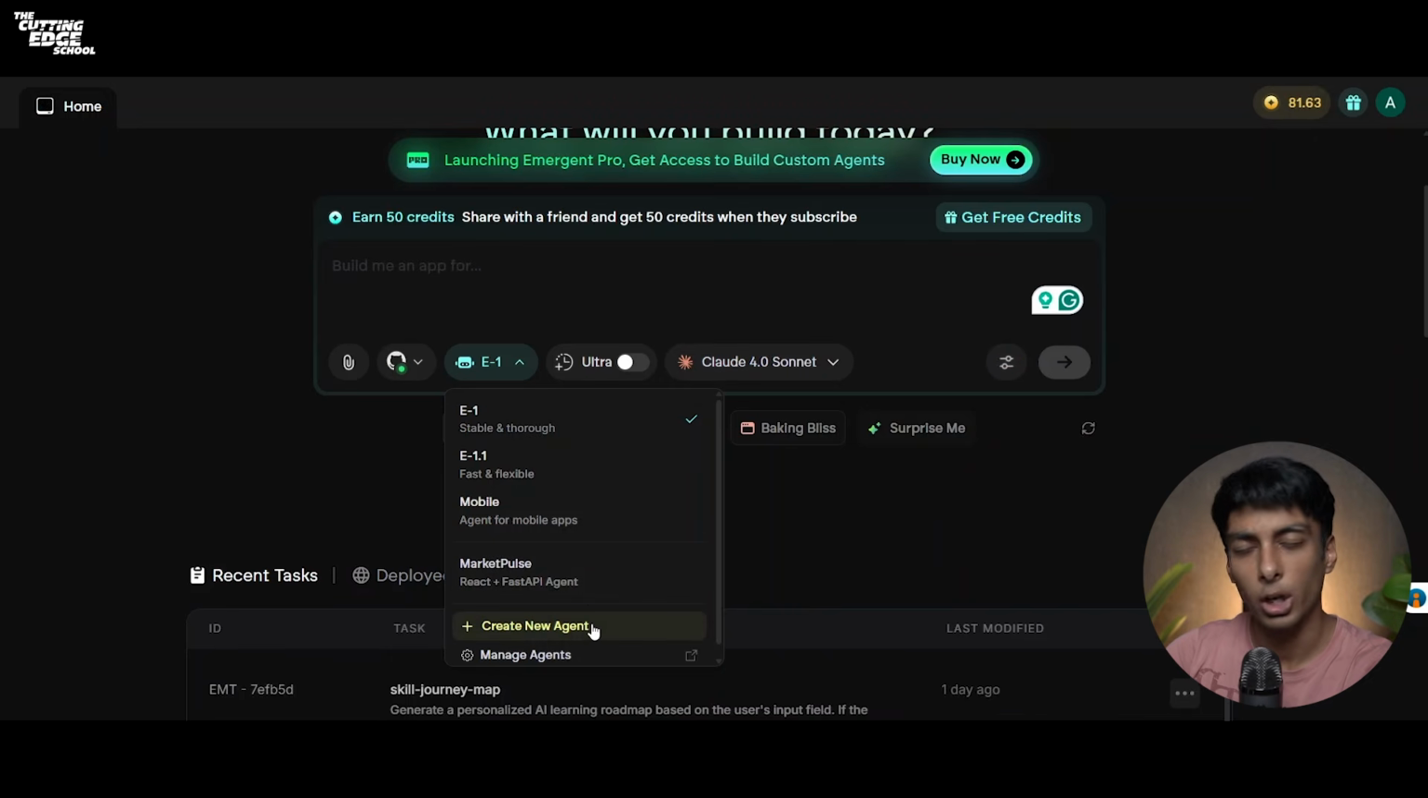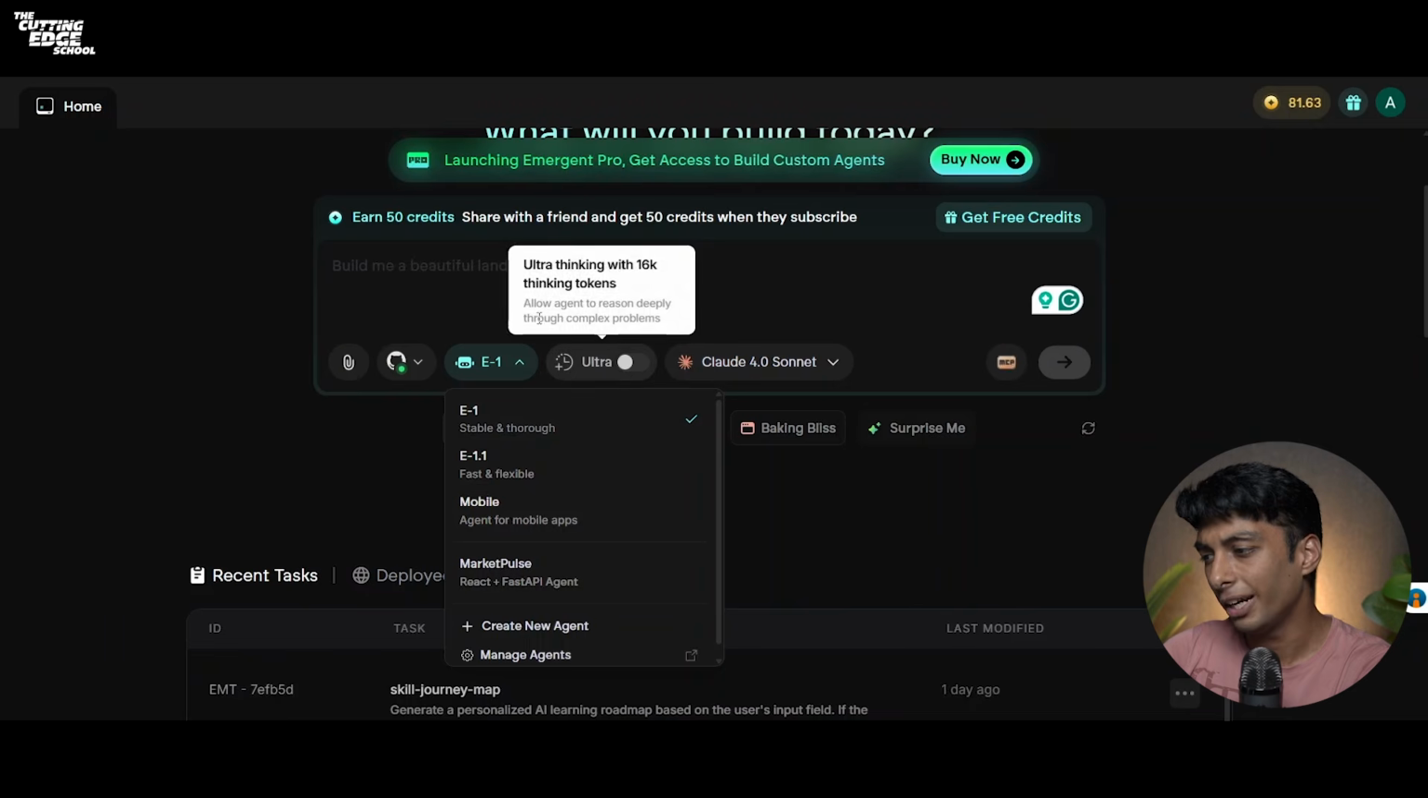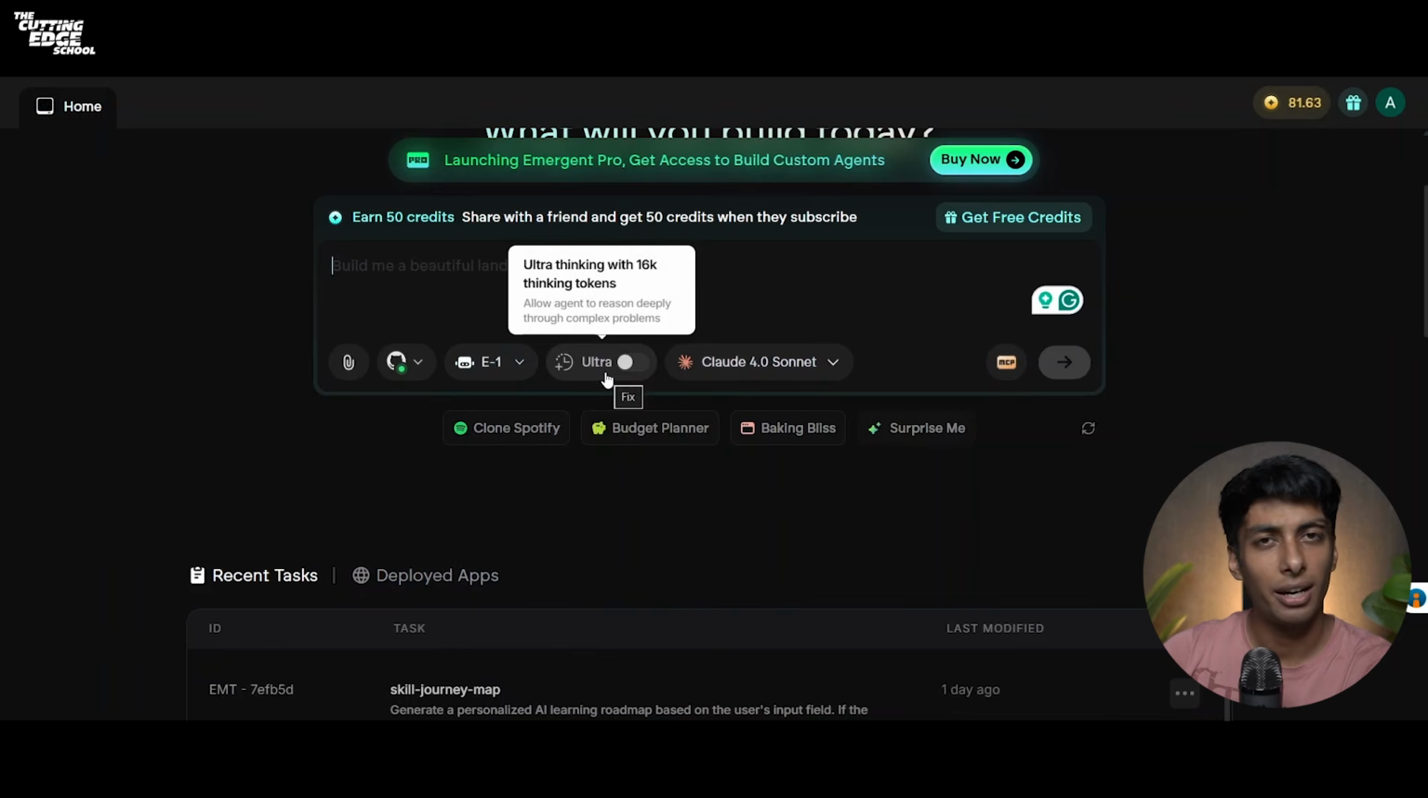And then you also get an option to create new agent as well as manage your agents. Now let me tell you what is the main difference between E1 and E1.1. As you can see that E1 is more stable while E1.1 is faster, which means that E1 helps you in complete testing of your applications. And you can use E1.1 when you want your agent to work and build applications for you while you handle all the testing. After that, you also get an option for the ultra thinking.